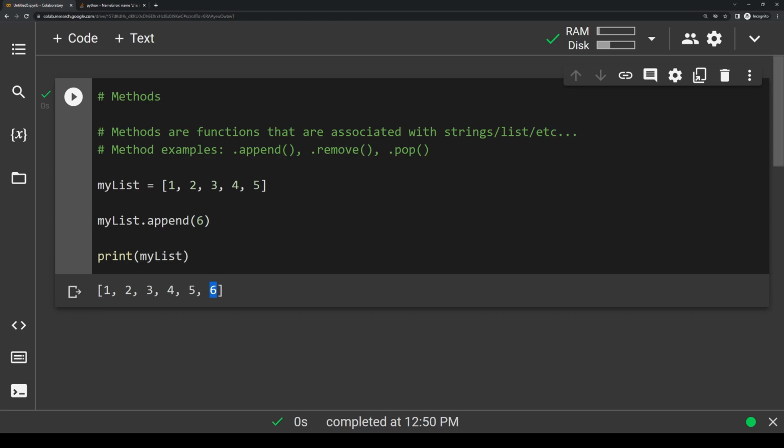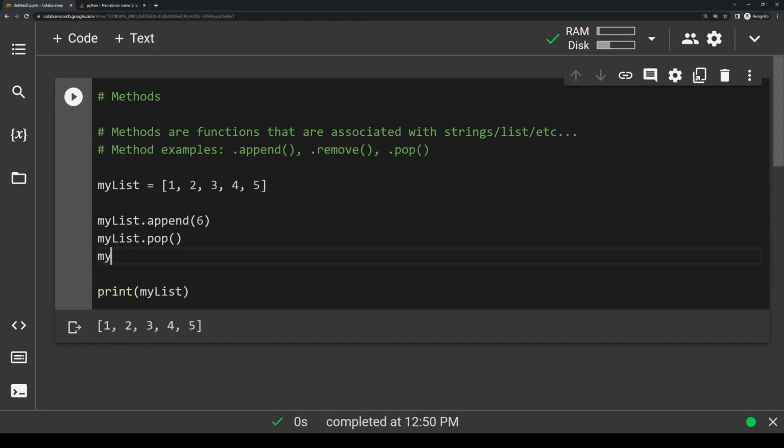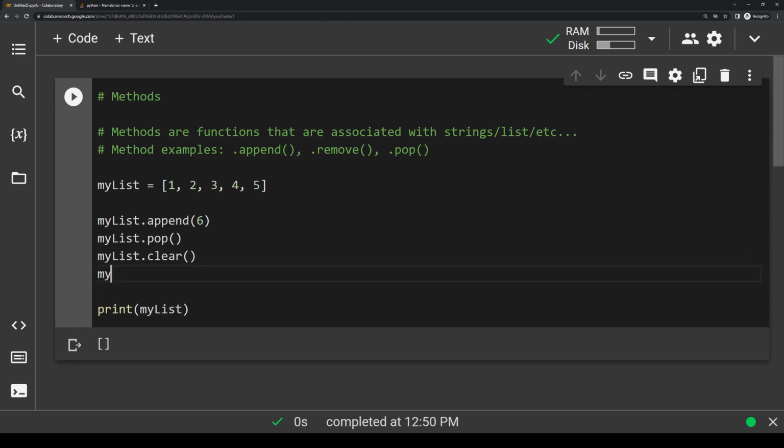To remove an element from the very end of a list, we would do something like .pop. So after we've added the 6, let's do mylist.pop. And now this should actually remove the 6 that we just added. So you'll see if we print it, it's just back to 1, 2, 3, 4, 5. To clear all the elements of a list, we can use mylist.clear. And now if we run it, you'll see the list is completely empty. To copy all the elements of a list, we can use something like mylist.copy.